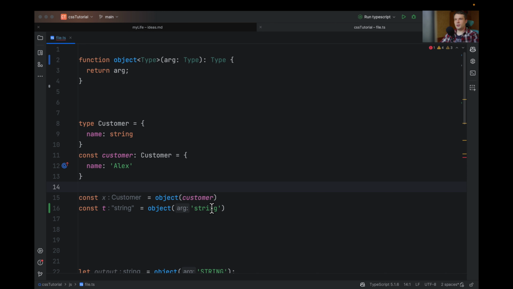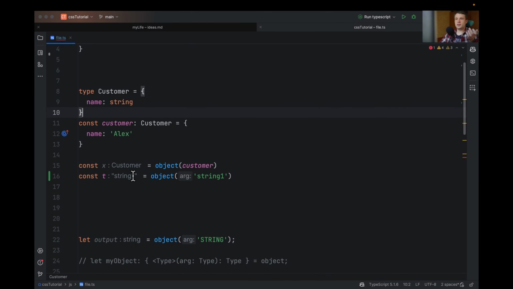It will be string. So let me show you. If I pass in string 1, it will be string 1. And this is very useful because you can reuse your functions.